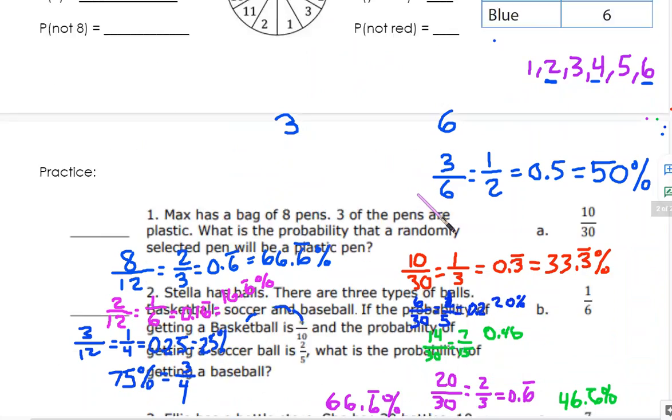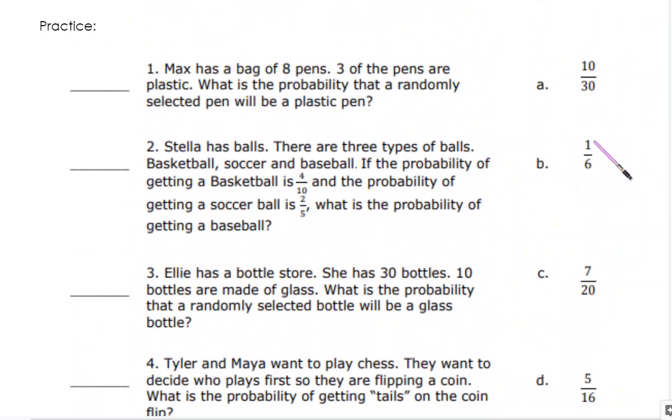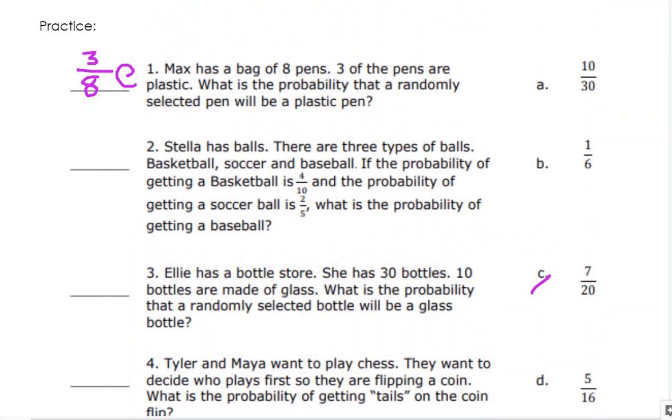On our sheet here, there's 7 practice problems for you to do on your own. All the answers are over here on the right. So you're going to solve these. Like this first one says he has a bag of 8 pens and 3 of the pens are plastic. What's the odds that you'll get a plastic pen? Well, there's 3 plastic pens out of 8 total pens. So it'd be 3 out of 8, right? And where's that at? 3 out of 8 is E. So this would be E. And then you can cross off E over here. You can cross it off and say, all right, I'm not going to do that anymore. All right, so we did that first one together. Go ahead and try the other ones on your own. If you need help, you can always ask a teacher.